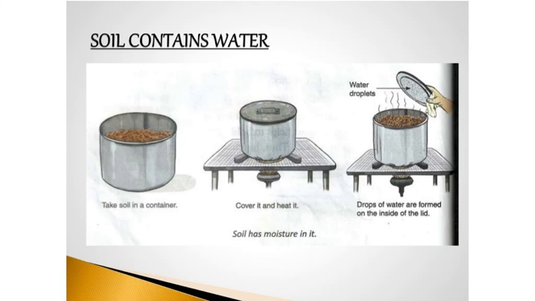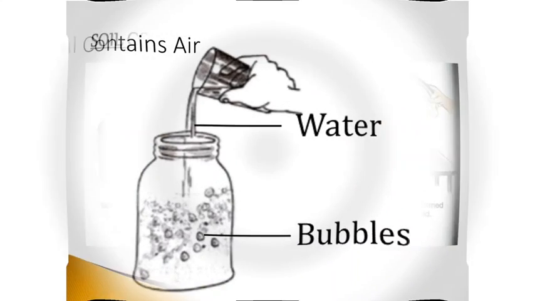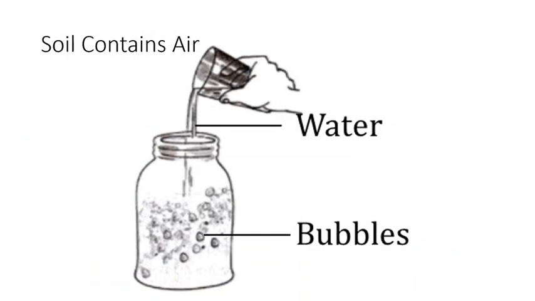Then one more activity is given: soil contains air. Put some soil in a jar and pour some water over it. You will see bubbles coming up from the soil. This shows that soil contains air.